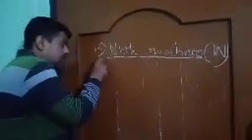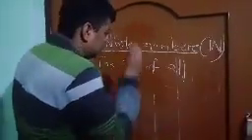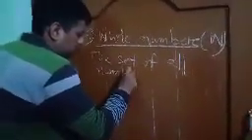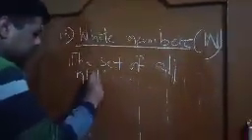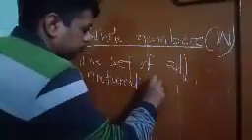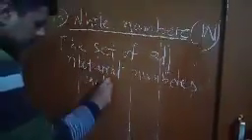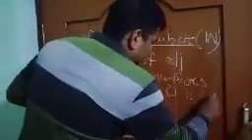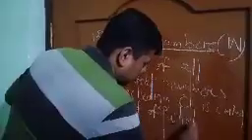So the collection, the set of all natural numbers including 0, is called the set of whole numbers.